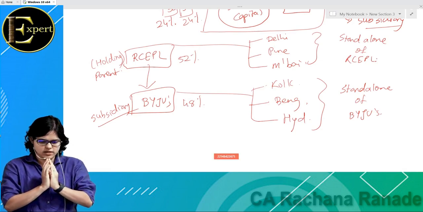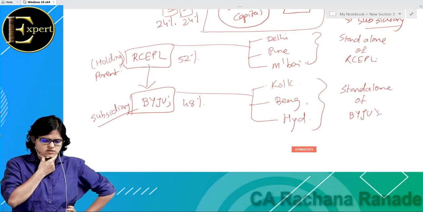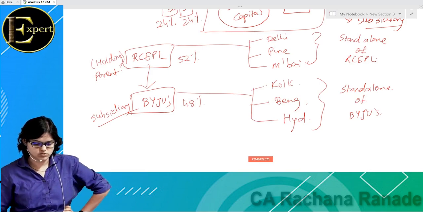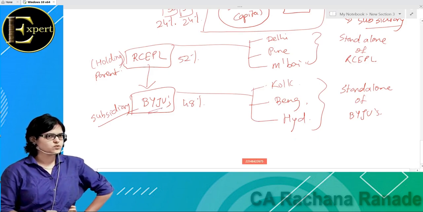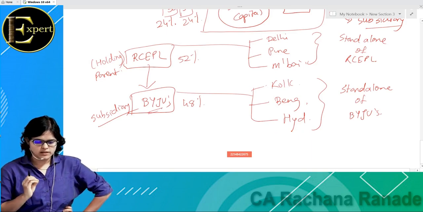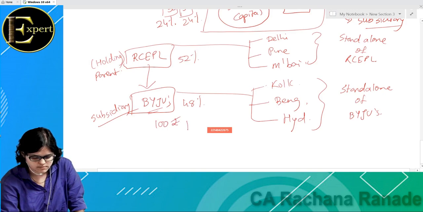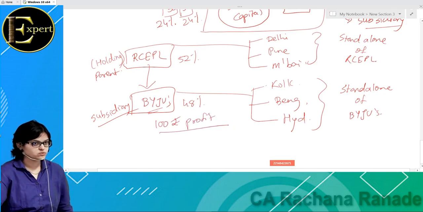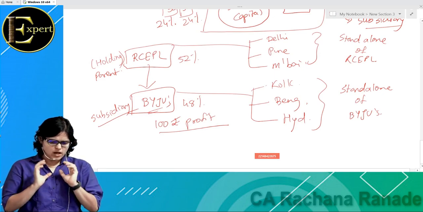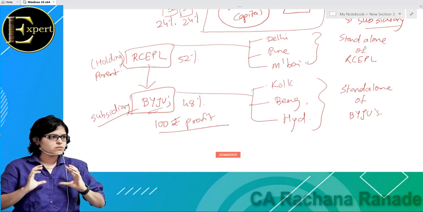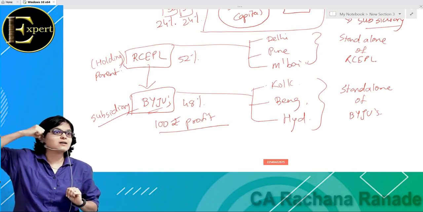So let us take a small example. Assume that Byju's makes 100 rupees of profit in this year. 100 rupees profit is of Byju's. Okay, till here. Tell me how much profit, मतलब उनके हकदार, how much amount can Red Chillies Entertainment Private Limited have from Byju's?